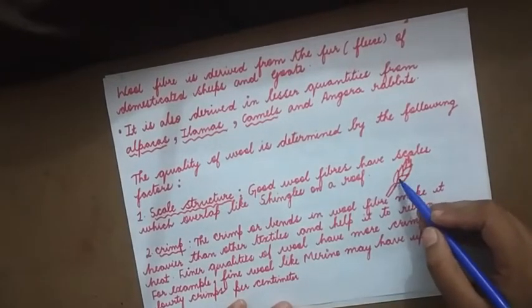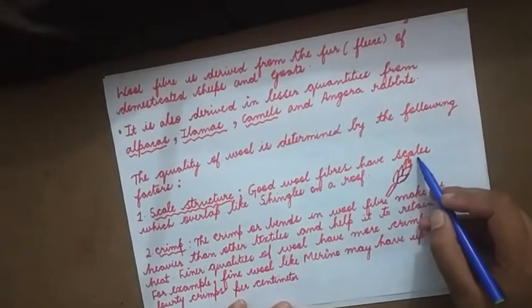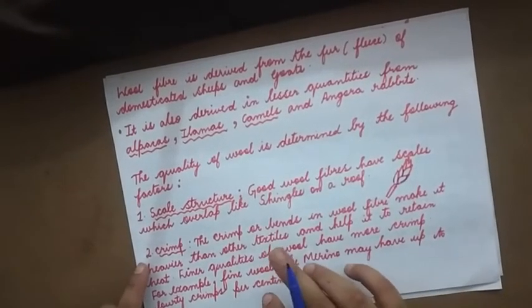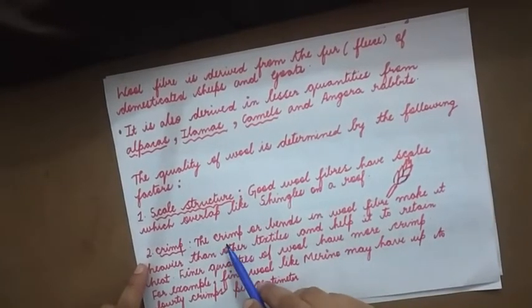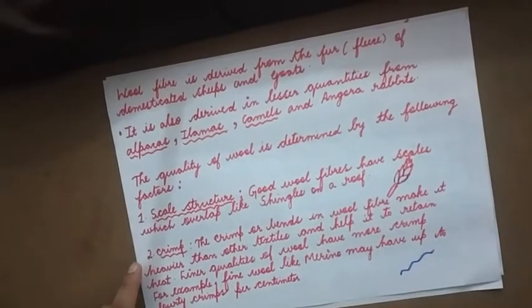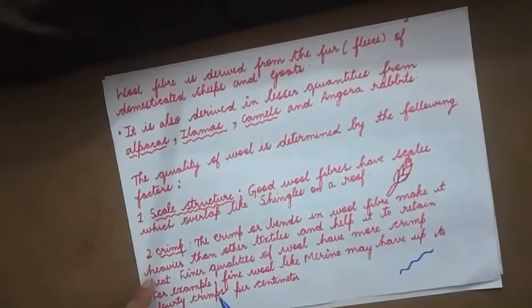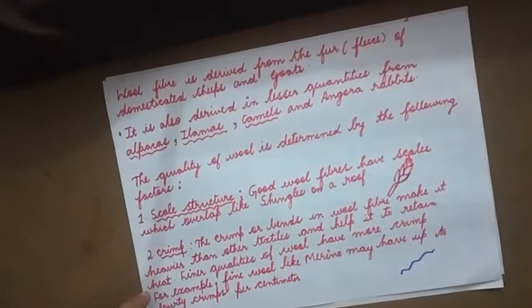Look at the diagram over here. The scales are overlapping with each other. So good wool fibers have scales which overlap. The crimps or bends. Crimps are nothing but the bends in woolen fiber that make it heavier than other textiles and help it to retain heat.